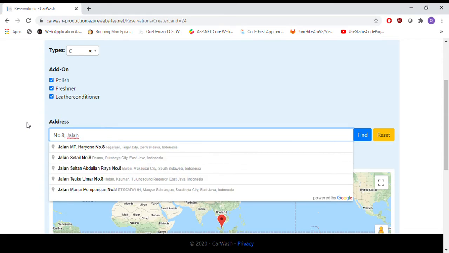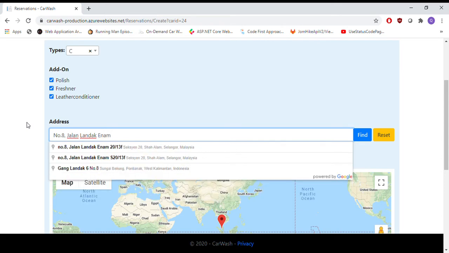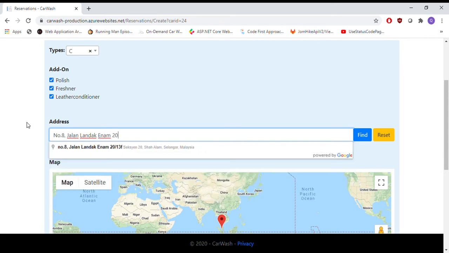For this address, the customer needs to input the address in order for geolocation to be applied.